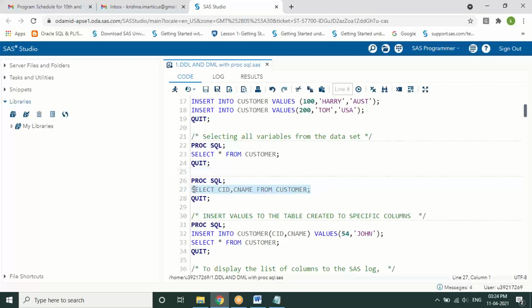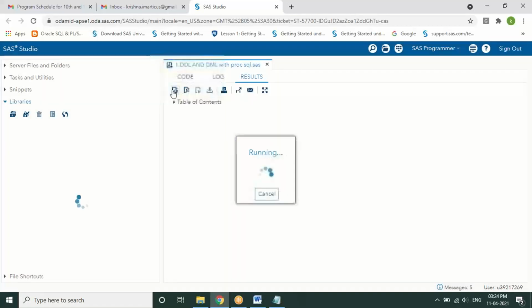Here, customer is just a name; it can be any name. Instead of writing ID or name, I just mentioned it that way. It can be any column names. So I'm writing select column 1, column 2, or any number of columns from table. Only those columns will be displayed.